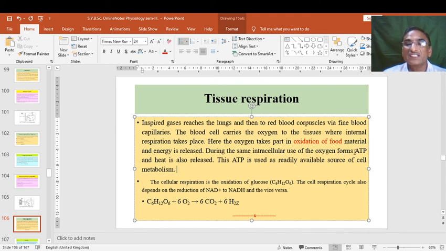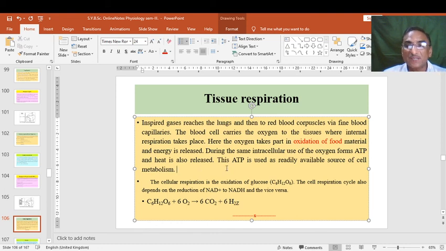This is an energy rich compound, and heat is also released during that reaction, and therefore the expired air is somewhat hotter than the inspired air.